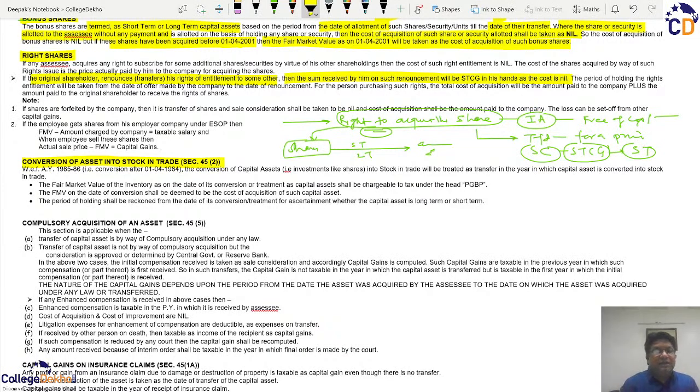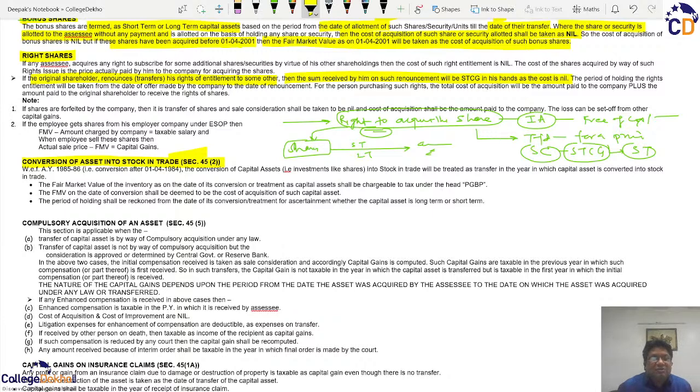So any profit on the transfer of stock in trade is business income, and any profit on the transfer of an asset is a capital gain. So it can happen that you have purchased gold for your personal use, and so it is a kind of asset for you. But in some meantime, you yourself open your jewelry shop and you convert your own gold, which was your personal asset, into the stock for the business. So what is happening is that the asset is being converted into stock in trade.